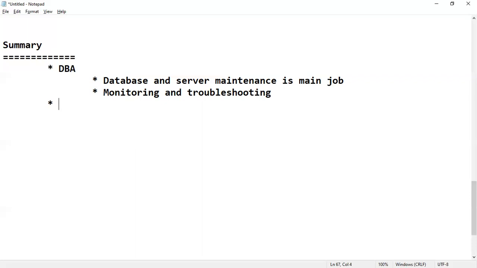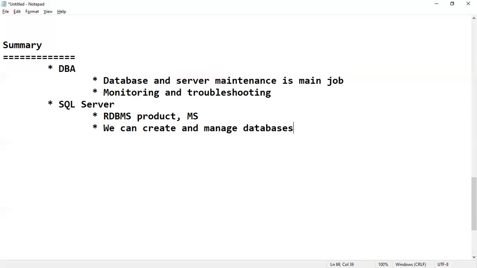Then we started with SQL Server. We discussed that SQL Server is an RDBMS product developed by Microsoft, with which we can create and manage databases. To connect and work with SQL Server, we use SSMS, SQL Server Management Studio.